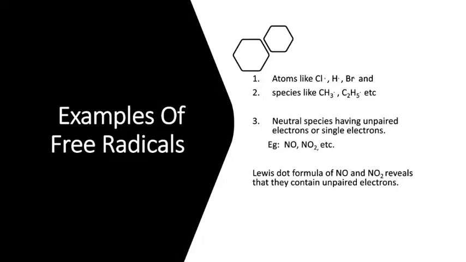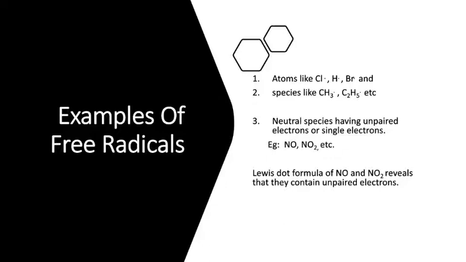Now let's discuss the different examples we come across for free radicals. The first one is atoms like chlorine, hydrogen, bromine, etc. If a chlorine atom contains one electron, that is an odd or unpaired electron, then it is known as a chlorine free radical. Similarly, hydrogen free radical, and this is a bromine free radical. Bromine with an odd electron, hydrogen with an odd electron, or chlorine with an odd electron are known as free radicals. That is, atoms with an unpaired electron.